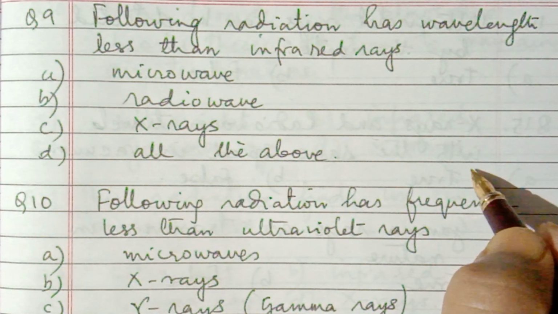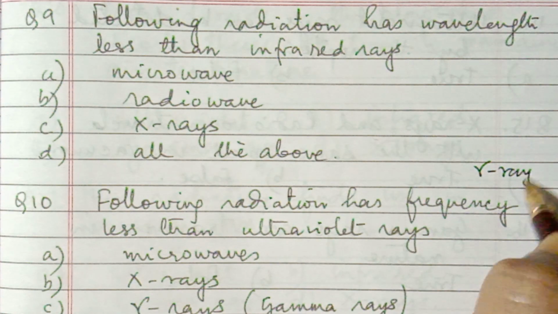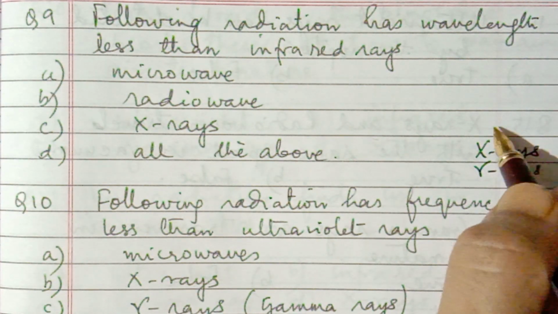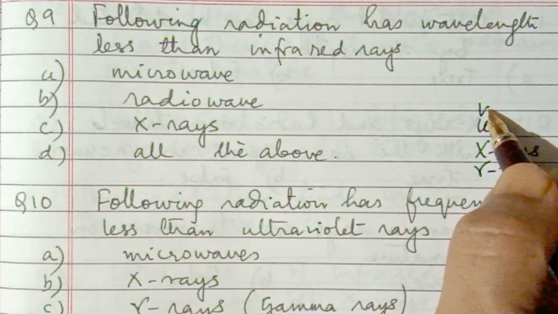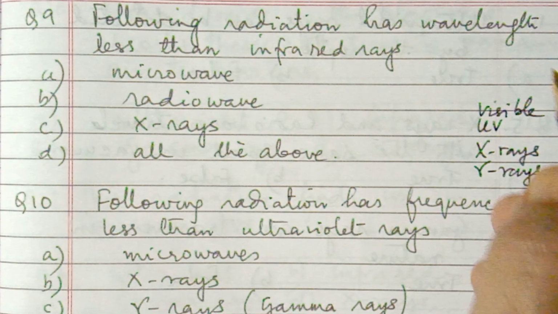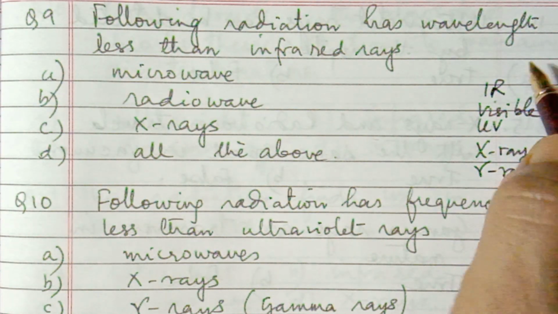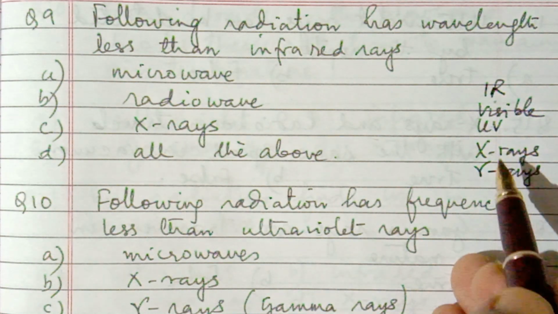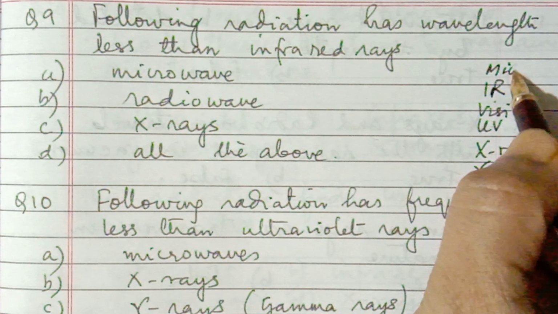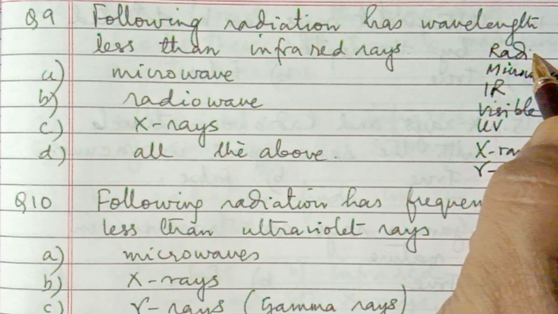Starting from gamma rays, then X-rays, then ultraviolet, visible, then infrared, then microwaves and radio waves.